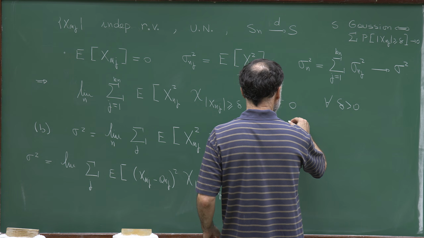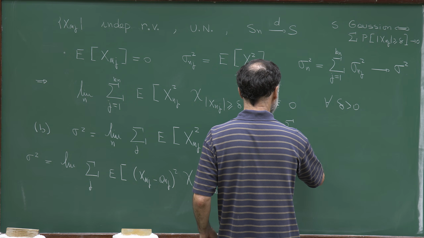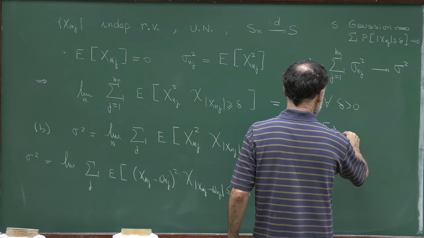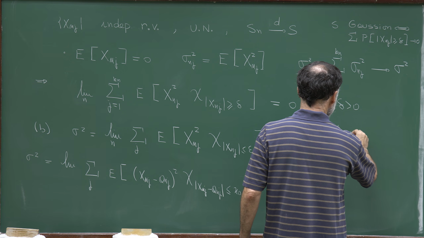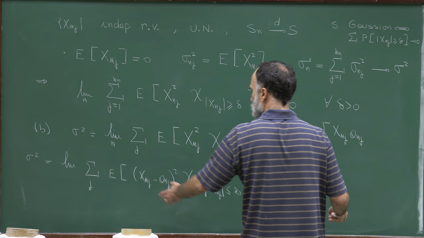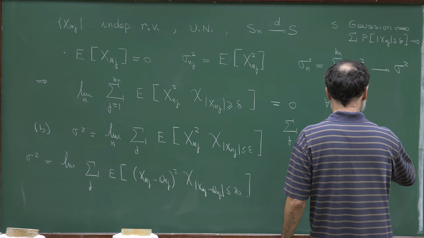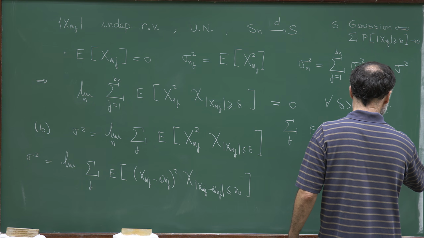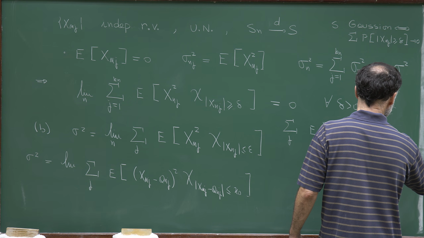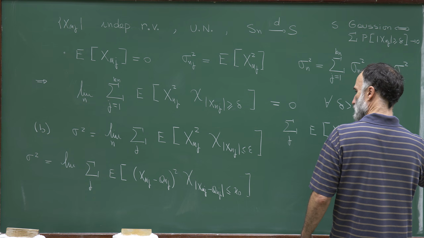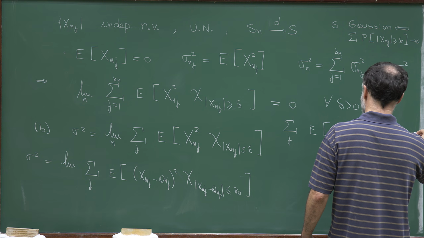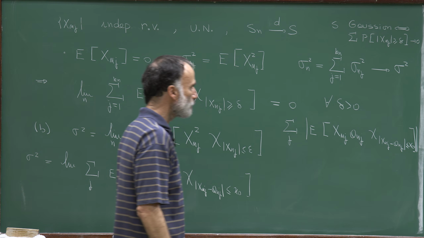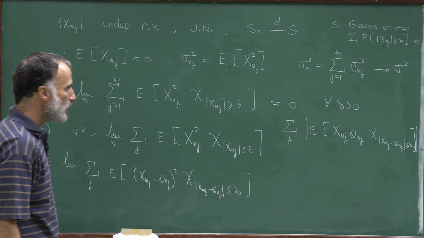So we have the cross term, which is the sum in j, expectation of x_nj a_nj. There is a 2 and a minus, but I don't care. I want to show that the indicator x_nj minus a_nj less or equal than x0, and I will take the absolute value of this expression, and I want to show that it converges to 0.